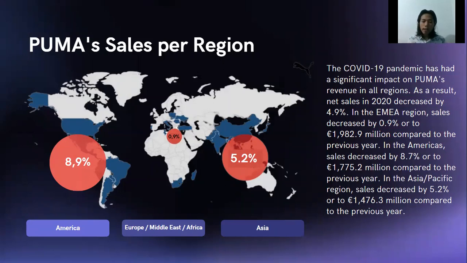Quite a small decrease happened there. And in the Asia Pacific region, sales decreased by 5.2% to 1,400 million euros. Although the decline in the Americas region is higher than in the Asia Pacific region, the net sales earned from the Americas region are greater than in the Asia Pacific region.